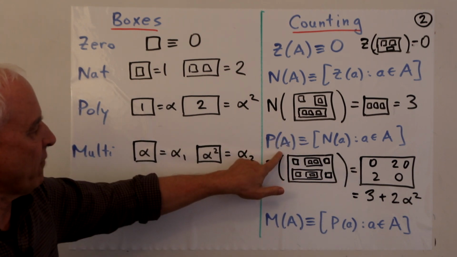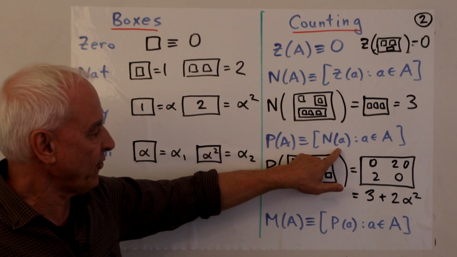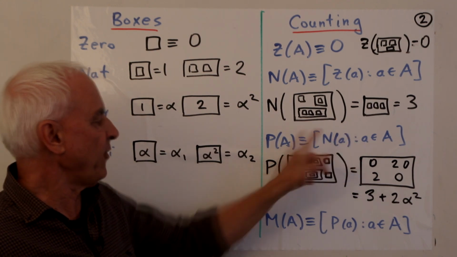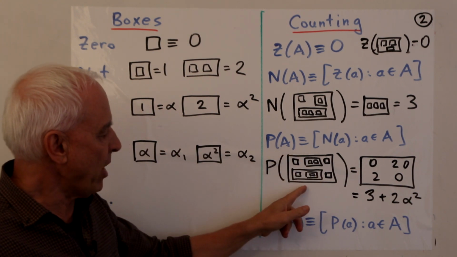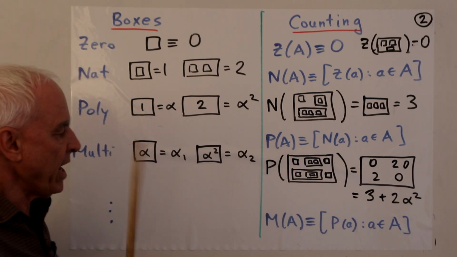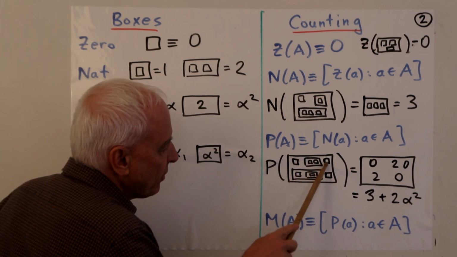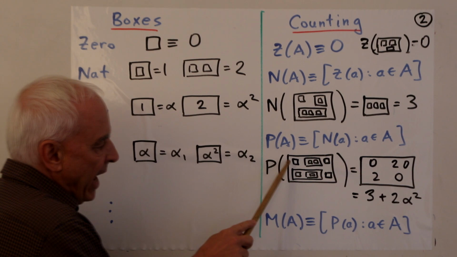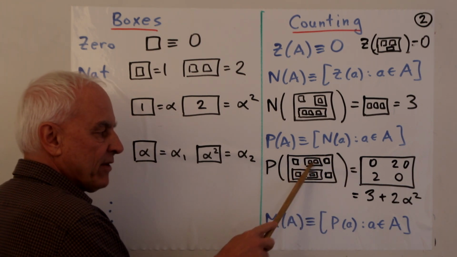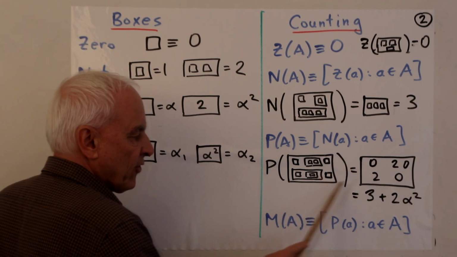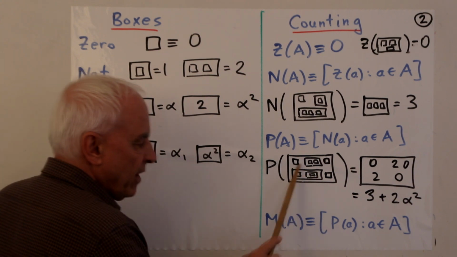So P of A is then the box consisting of the n of a's as we run through the elements of A. So here is some box. If we apply P to it, what we have to do is apply n to each one of its elements. So it has 1, 2, 3, 4, 5 elements. N of this thing is 0 because this has 0 things in it. N of this thing is 2 because it has 2 things in it. N of this and this are also 0. And this one here also has 2 elements in it. So n of this is 2.